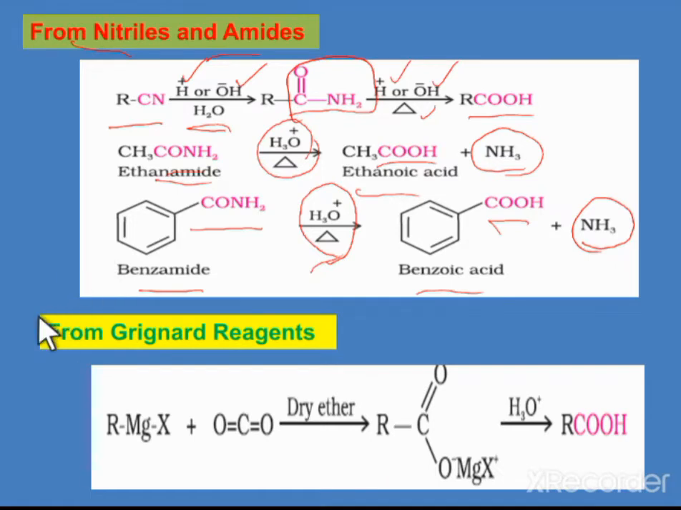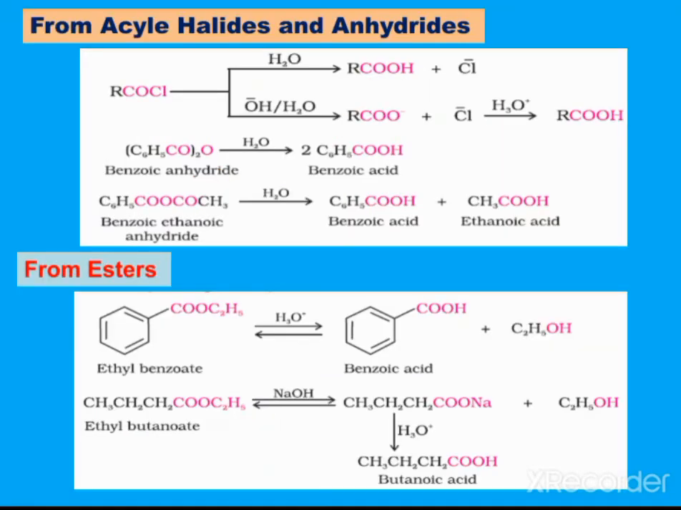Next, the preparation method from the Grignard reagent. The Grignard reagent is nothing but an alkyl magnesium halide. The Grignard reagent is treated with carbon dioxide gas in the presence of dry ether. Initially we obtain the magnesium salt of the carboxylic acid. Now the magnesium salt of the carboxylic acid undergoes acid hydrolysis, and in that case we get the carboxylic acid.